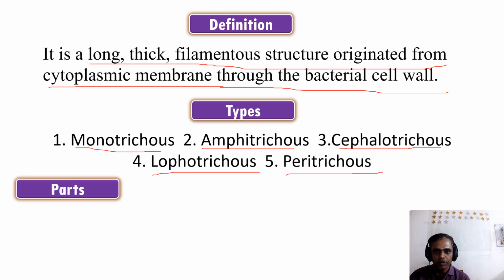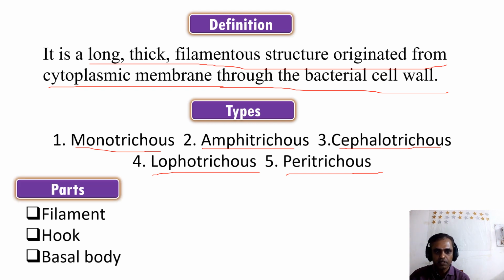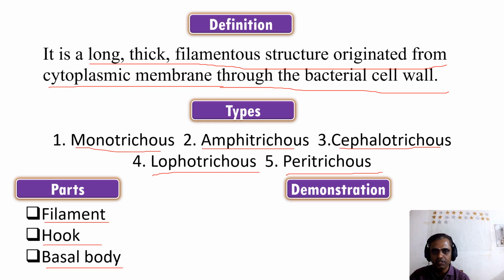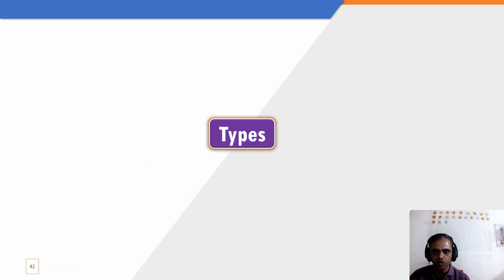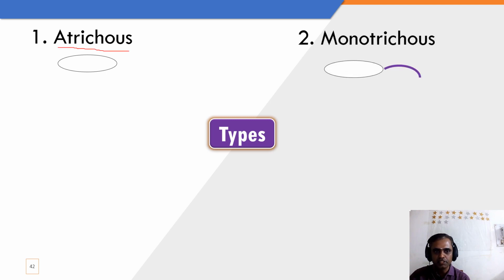Now we will come to the parts of the flagella. It has three parts: filament, hook and basal body. And how to demonstrate this movement of the bacteria? By the hanging drop preparation. In the practical class we will explain. Okay, now I will tell about the types of flagella. One is atrichous. Atrichous means there is no flagella; the bacteria does not contain flagella.